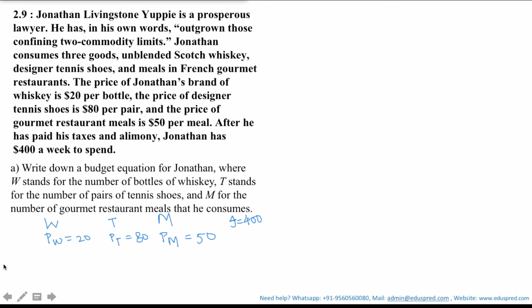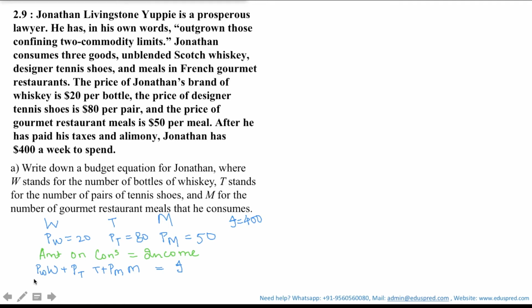Now with this information, let's write the budget equation, which says the amount spent on consumption should be equal to income. He is consuming three goods, W, T, and M. Amount spent on whiskey would be PW multiplied by W. Amount spent on tennis shoes would be the number of tennis shoes multiplied by the price, that is PT multiplied by T. Similarly, this would be PM multiplied by M. Now substituting the values of PW, PT, PM and I, we get the desired budget equation.